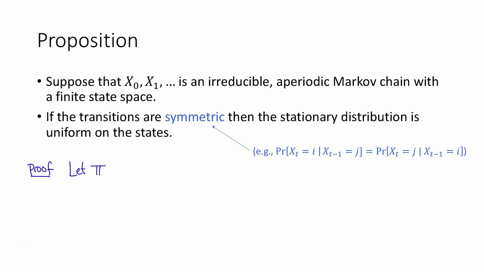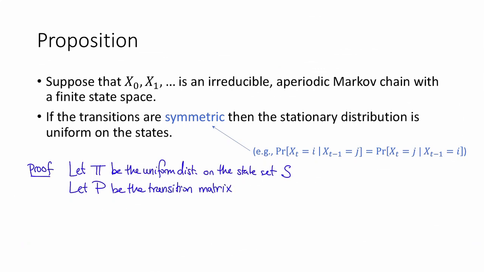Suppose that pi is the uniform distribution on the states of the Markov chain, and let's call that collection of states capital S. And let P be the transition matrix. To show that pi is the unique stationary distribution, we just need to show that pi times P is equal to itself.